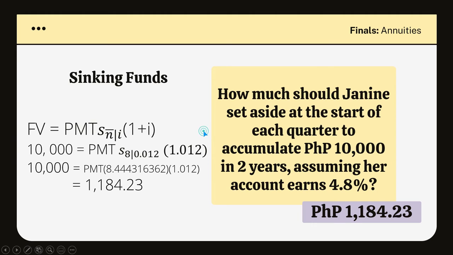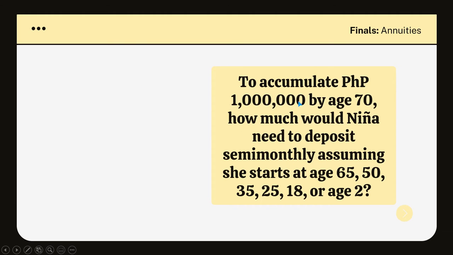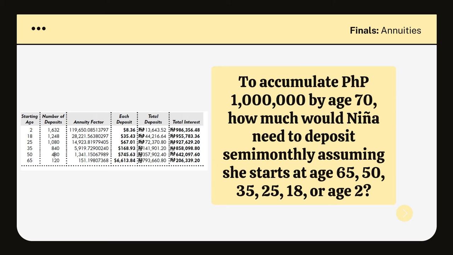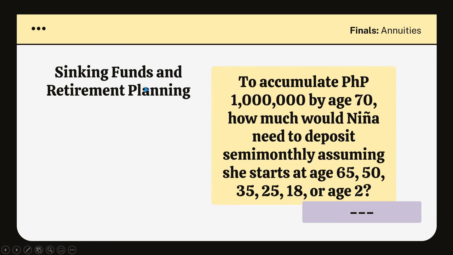Okay, next question. To accumulate 1 million by age 70, how much would Nina need to deposit semi-monthly, assuming that she starts at the age of 65, 50, 35, 25, 18, or age 2? So here's your answer. Okay, I'm sorry. Those should be in pesos. Okay, I forgot to edit those parts. So, sinking funds and retirement planning.